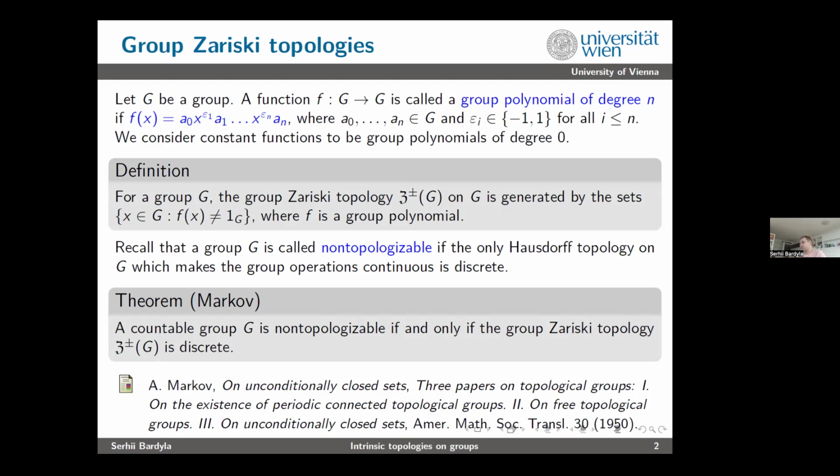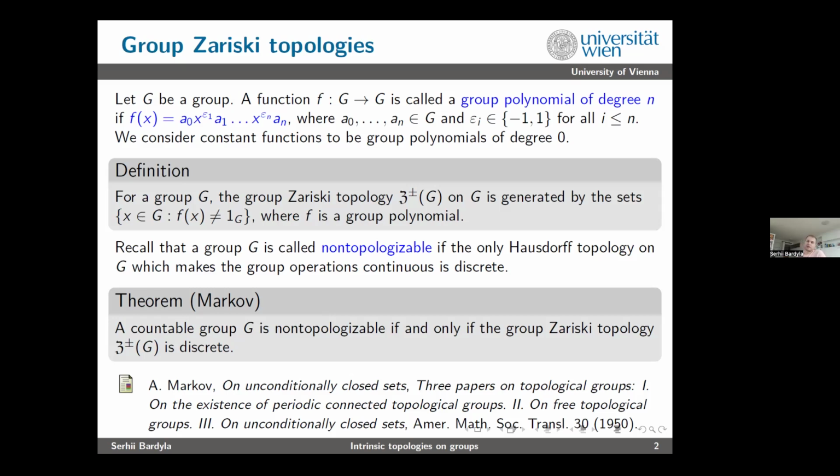So f is a group polynomial of degree n if f of x as a function has the following form. It's a large product: a0 x to the power of epsilon1, a1, and so on. Here a0, ..., an are just coefficients of the polynomial, and they are elements of the group G, and the epsilon i are just powers of x's. They are either 1 or minus 1. So these are functions completely generated by algebraic structure. They use nothing except multiplication and inversion, so they use basically group operations.